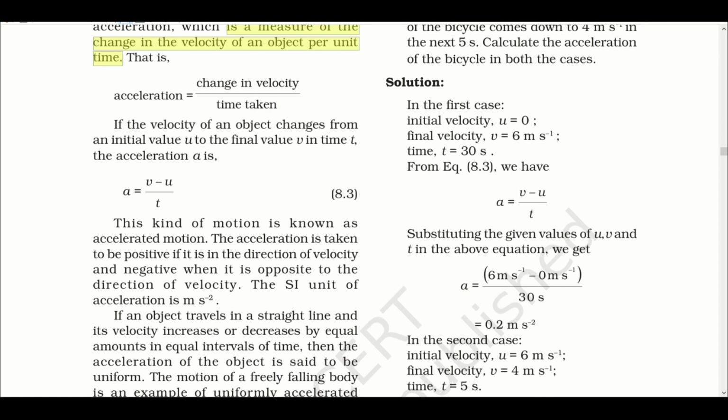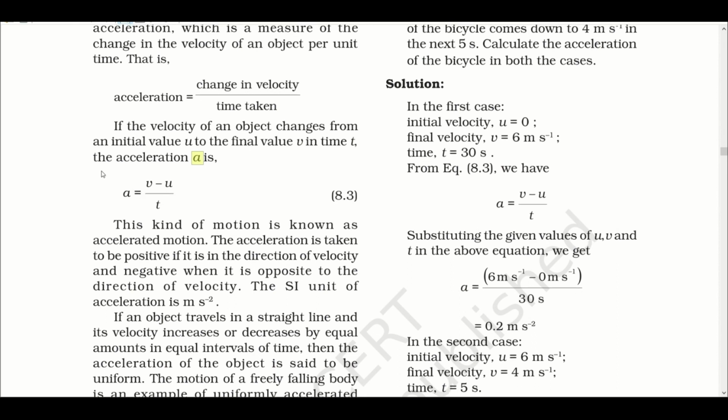If the velocity of an object changes from an initial value u to a final value v in time t, the acceleration a is equal to v minus u, that is final velocity minus initial velocity, upon t. This kind of motion is known as accelerated motion.